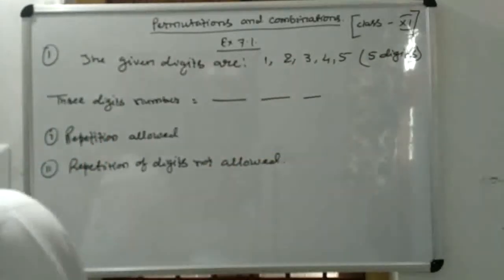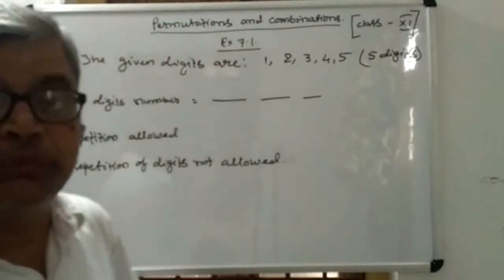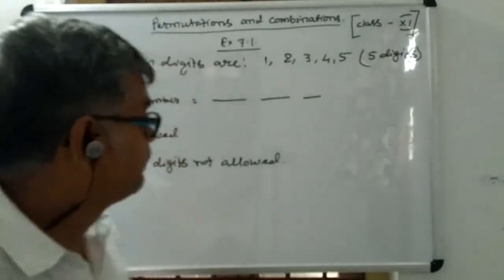This is the question. So children, now apply the principle of fundamental counting or counting principles.